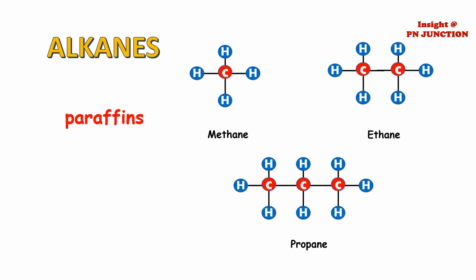The process of naming the alkanes is quite interesting, having a general formula CnH2n+2, where n is equal to 1, 2, 3, etc. We will take IUPAC naming of these hydrocarbons in another video.